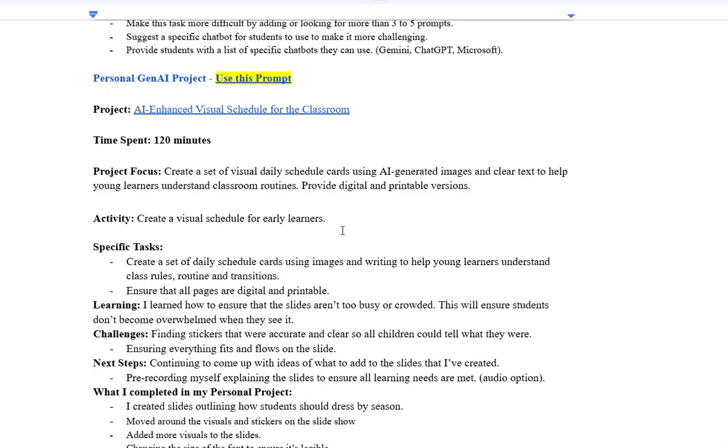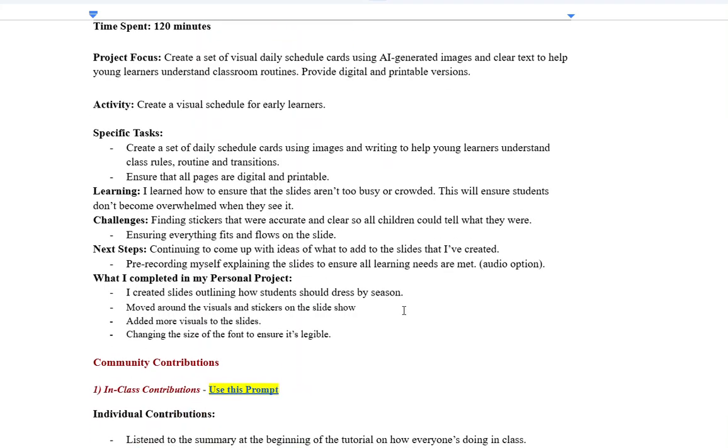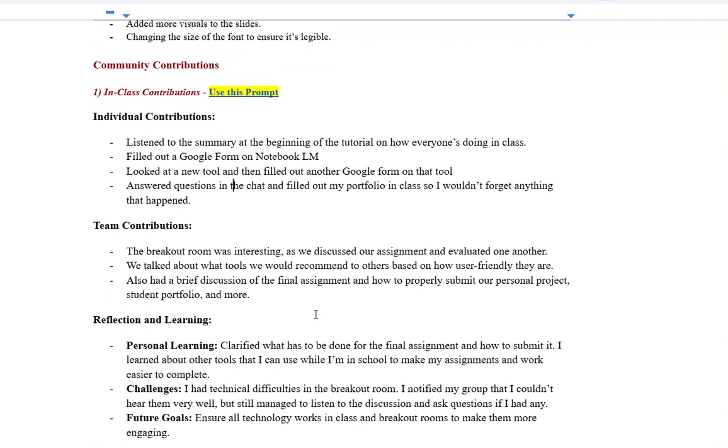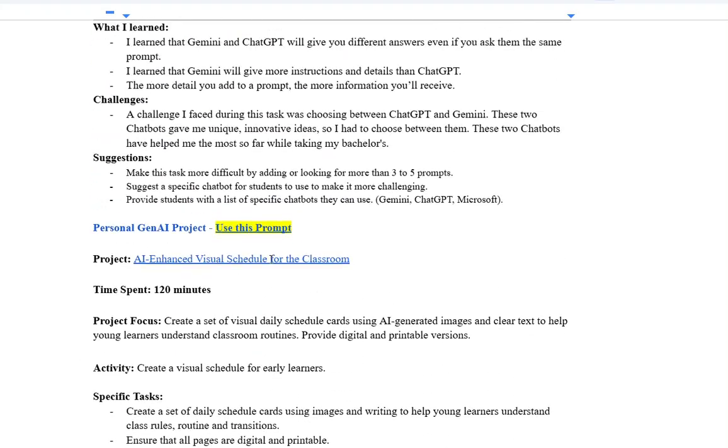You've got this thing about spending 2 hours on your visual daily schedule, but I'm just not sure what you're doing, obviously, because I can't even see the project at this point. And then you filled in the goal, looked at a new tool, and filled in another goal form. Answer the question. So you missed the class, but you're making an effort here. But I think you were supposed to produce a link to a document, I'm pretty sure. You're saying the breakout room was interesting, but I could be wrong.